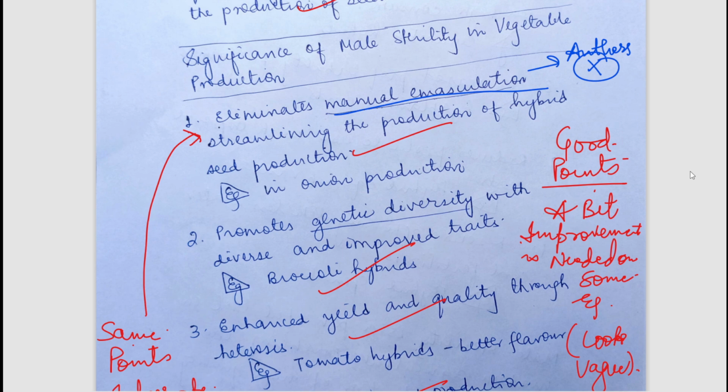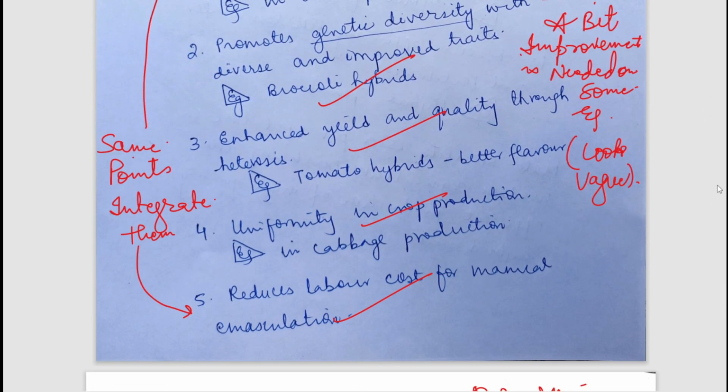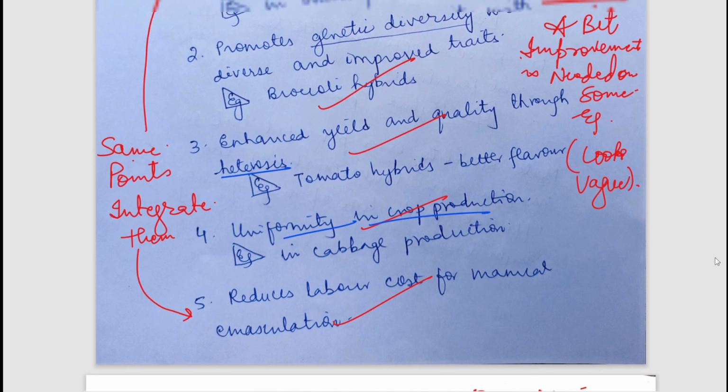Okay. Next, it promotes genetic diversity by producing diverse improved traits. It enhances yields and quality through heterosis. Well written. It promotes uniformity in crop production. It reduces cost for manual emasculation.